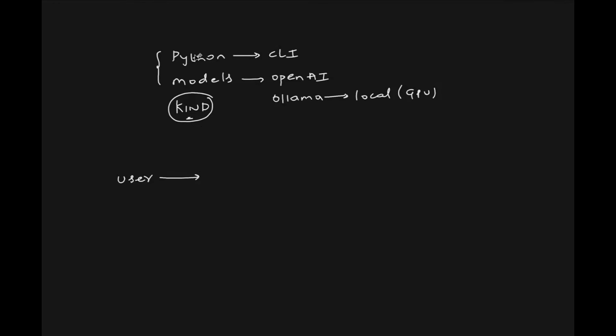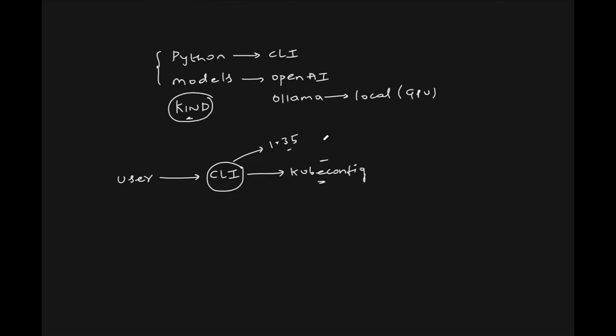The user gets to access the Python CLI, the tool that we build. This tool takes input from the user: what version are they planning to upgrade to? Let's say they provide the version as 1.35. Now the CLI makes use of kubeconfig. Abhishek, how to make this more secure?